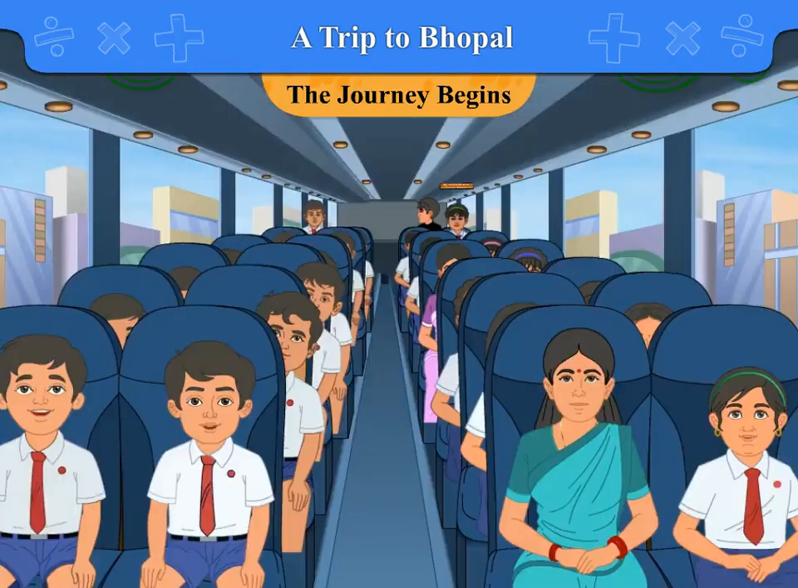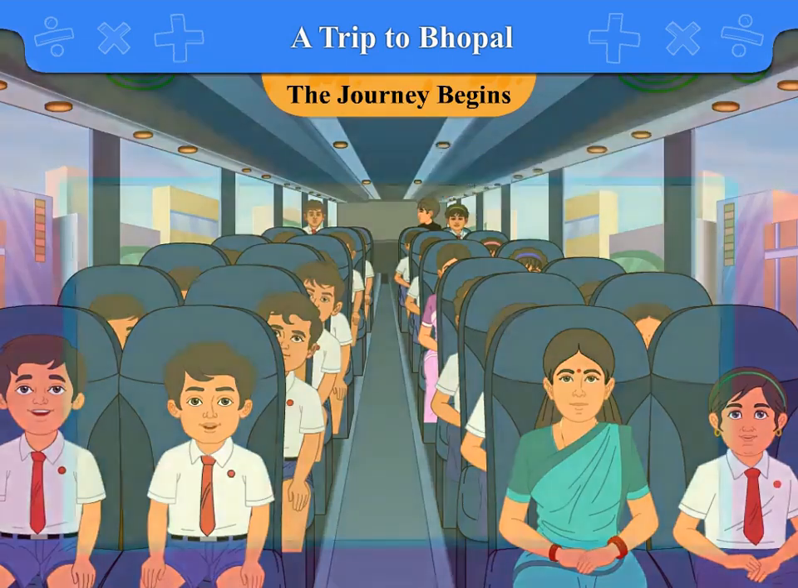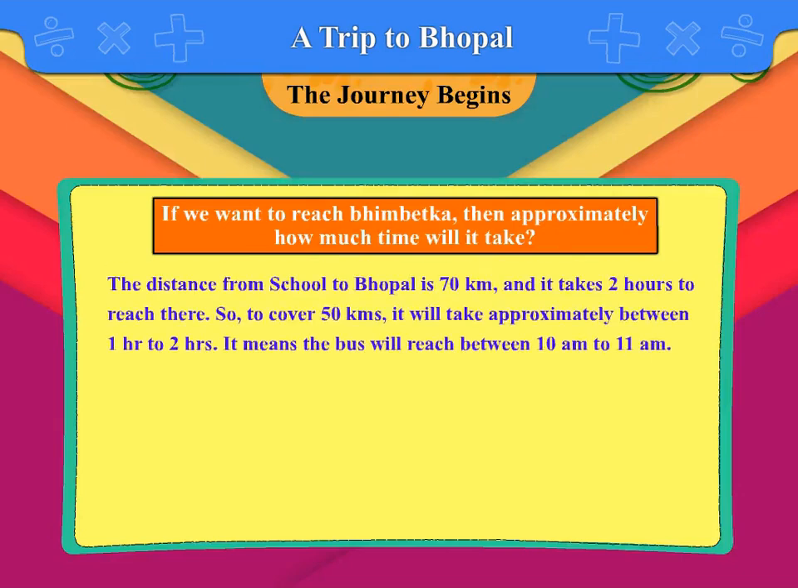Mr. Rakesh said, "Yes, maybe at Bhimbetka, which is about 50 kilometers from here." If we want to reach Bhimbetka, then approximately how much time will it take? The distance from school to Bhopal is 70 kilometers and it takes 2 hours to reach there. So, to cover 50 kilometers, it will take approximately between 1 hour to 2 hours. It means the bus will reach between 10 a.m. to 11 a.m.